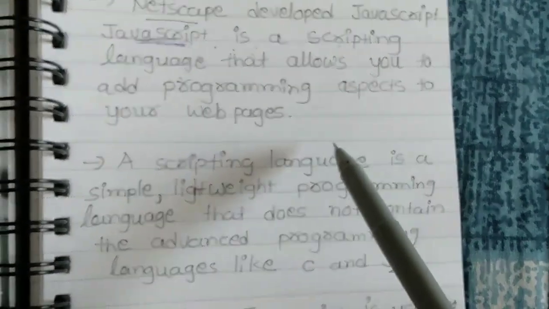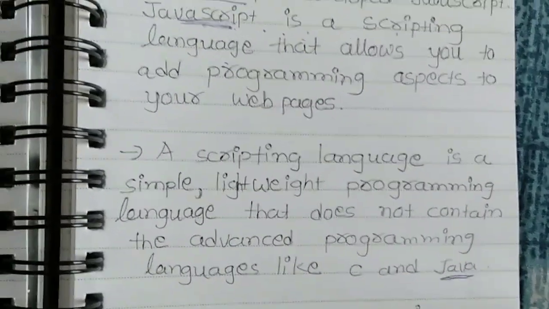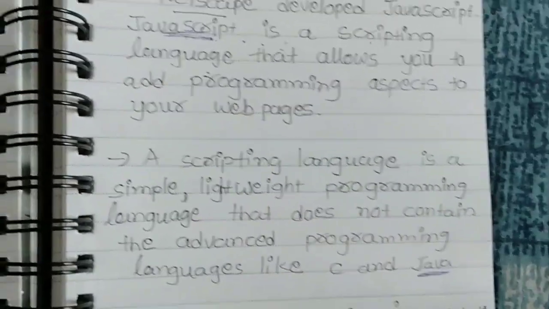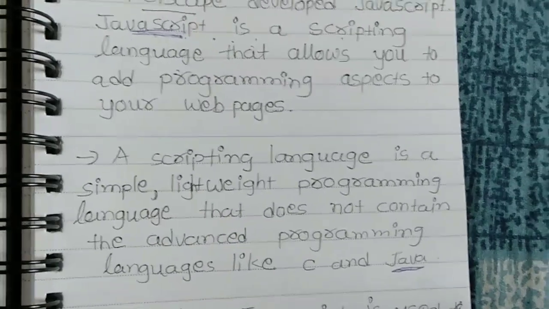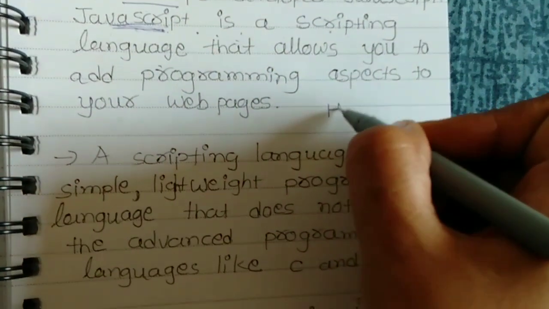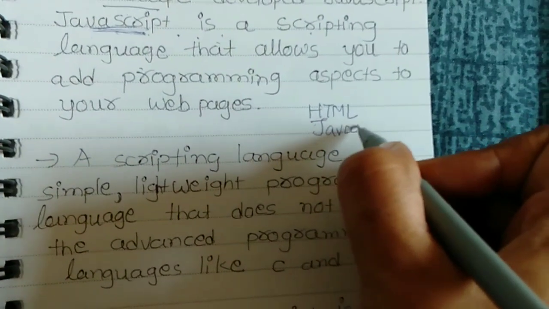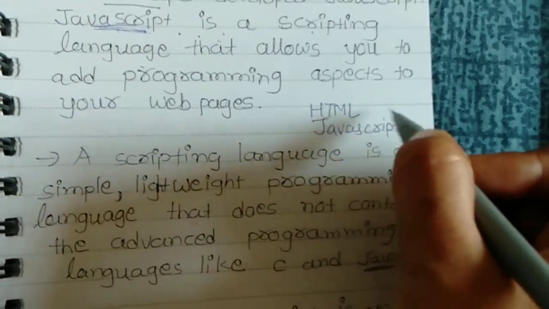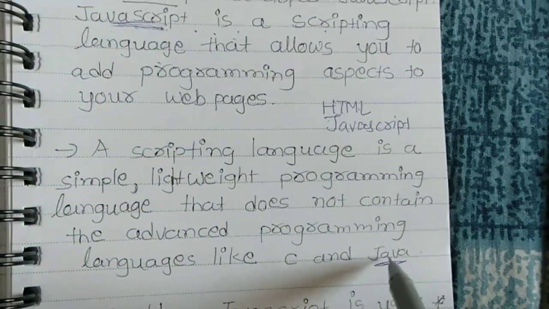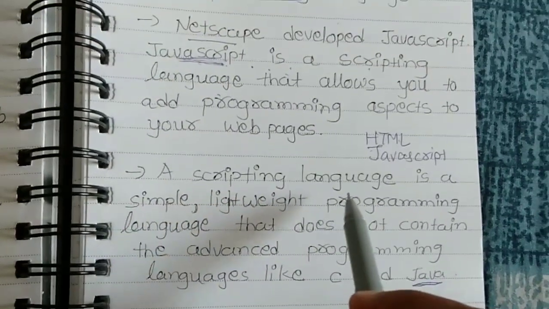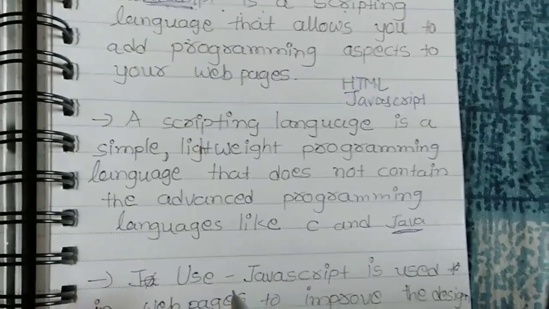You have to study first standard first, and then you can go to second standard. In second standard you have to learn harder as compared to first standard. So first you have to learn about HTML. You know HTML very well, and then JavaScript. JavaScript is better than HTML, and then you have to learn about Java. So the scripting language, that is JavaScript, was developed by Netscape.